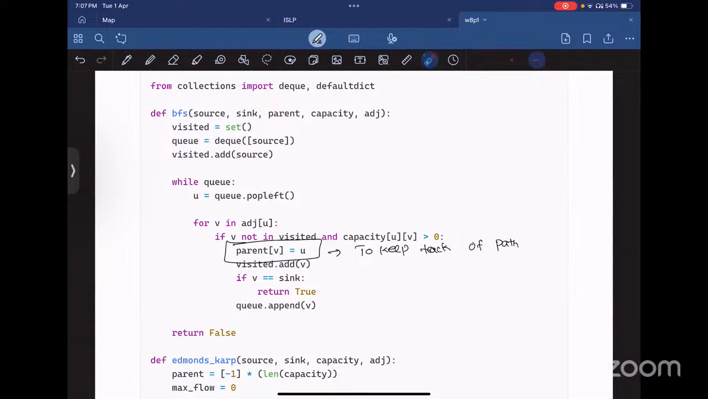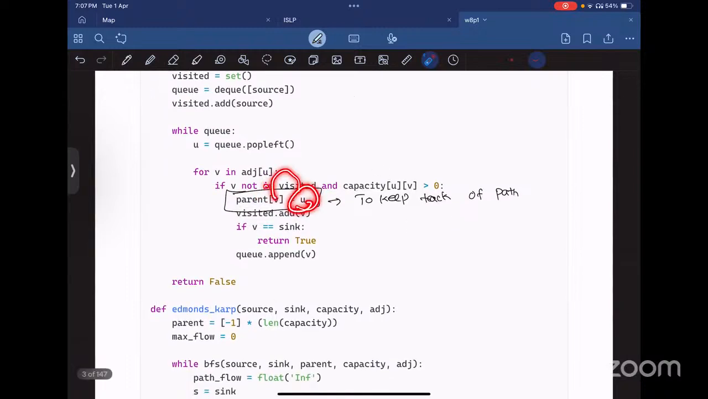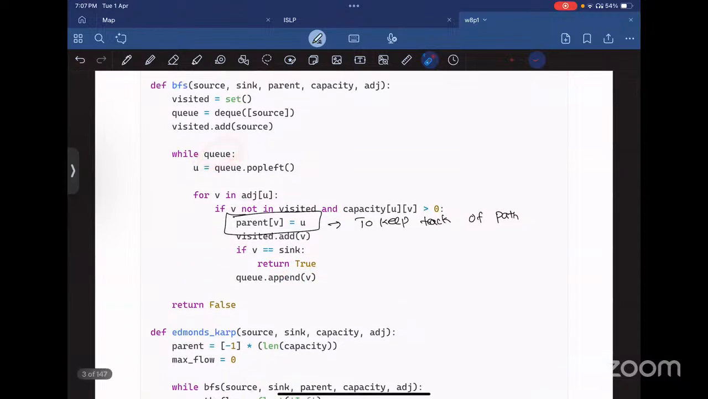So in this way, we are keeping track of the path: first we go from U to V, so U is the parent of V here. And then we are adding V to the visited set. If V is our final sink node, then we will return true. Else we will append V to the queue. And in the end, if the queue is empty and we have not found the sink node, then we will return false. That means there is no path from the source to sink.